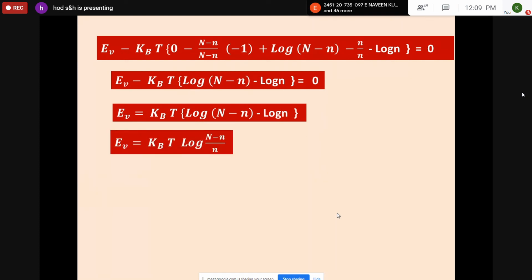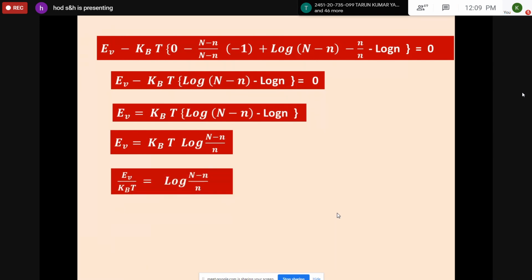Now you write this as log of (N minus n) by n, since log x minus log y can be written as log x by y. The same we did here. Now bring the k_B T to the left hand side in the denominator.